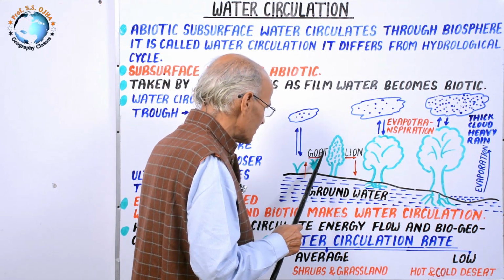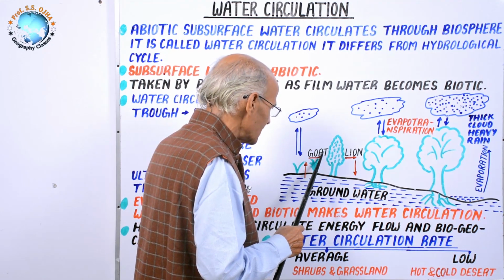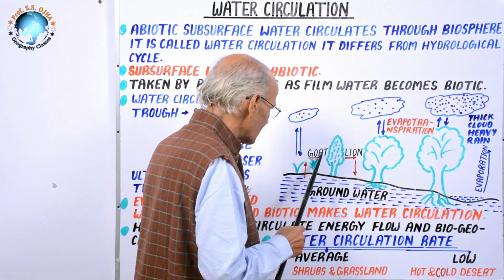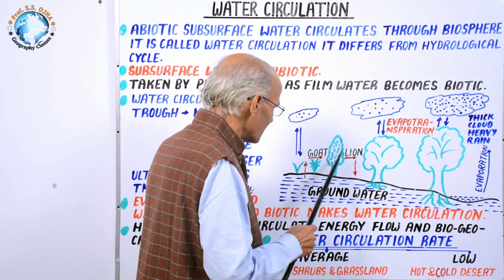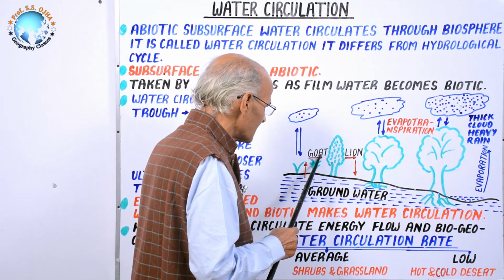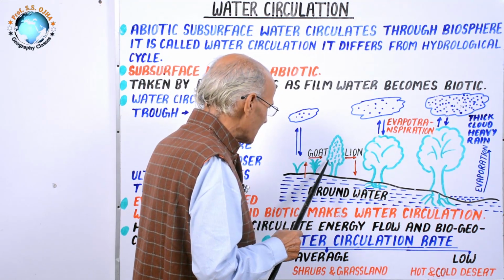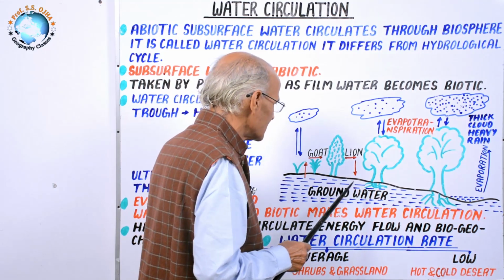In the goat, it becomes biotic. In the goat, it may reach the goat milk, but when this herbivorous goat is being eaten by some carnivore, maybe a lion, that biotic water reaches the lion,